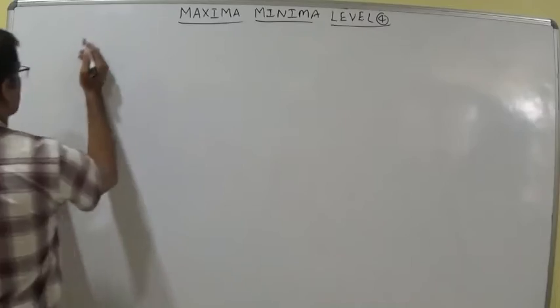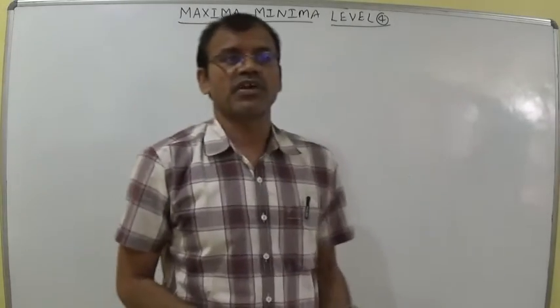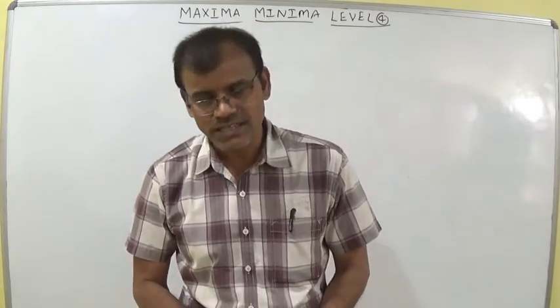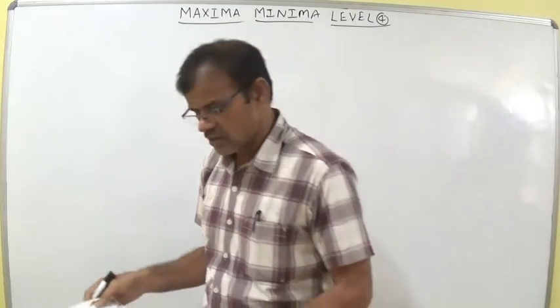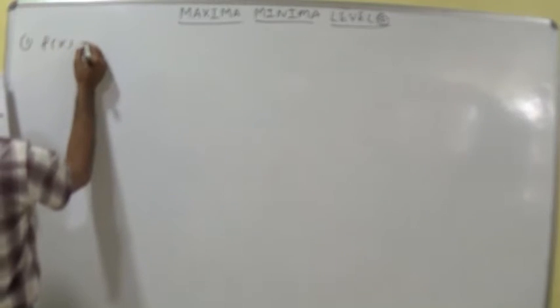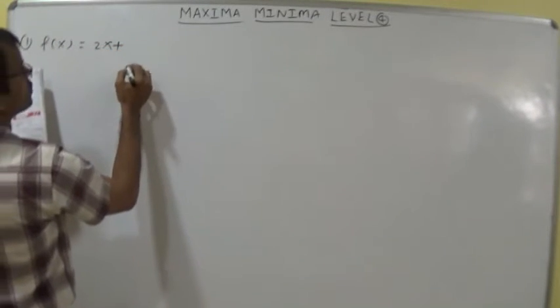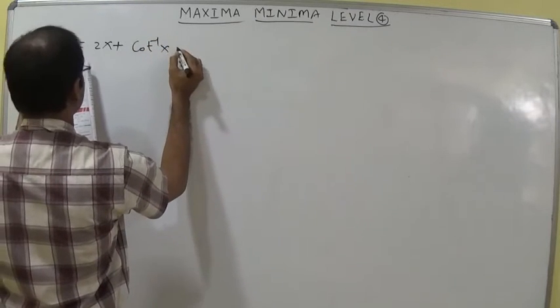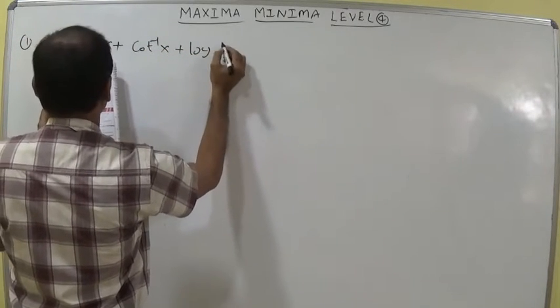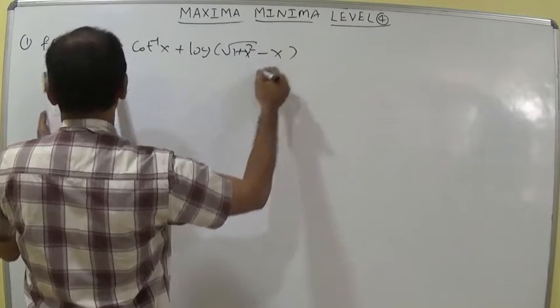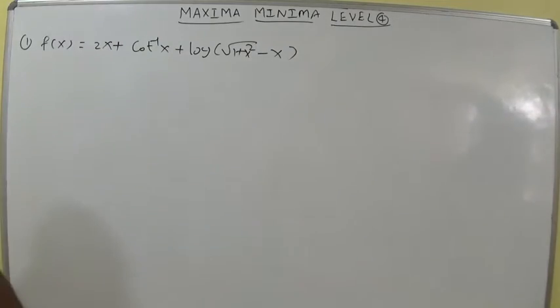Let us remember the formula of increasing and decreasing. If f dash x greater than 0, then f of x is increasing, and if f dash x less than 0, then f of x is decreasing. Simply these two formulas are enough. Level 4, first question. f of x is equal to 2x plus cot inverse x plus logarithm of root of 1 plus x square minus x. This is the f of x.